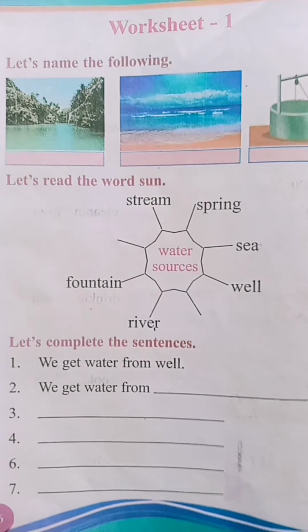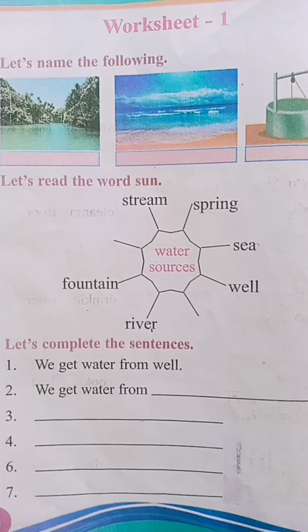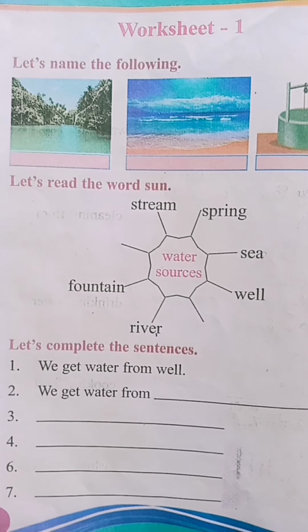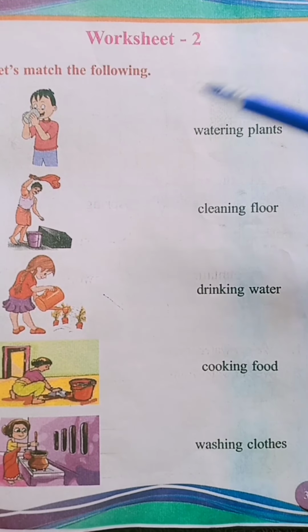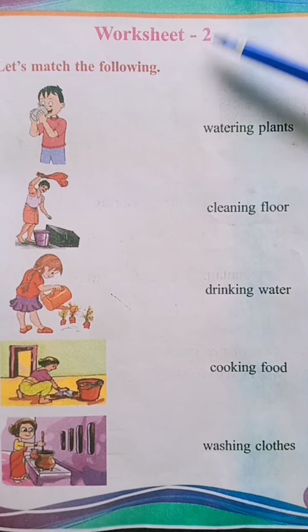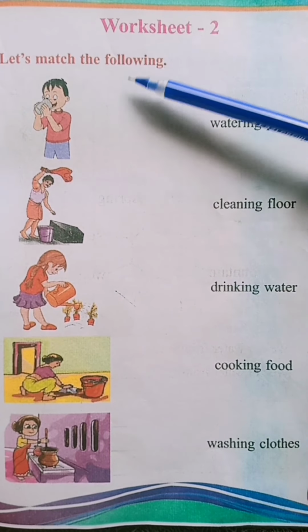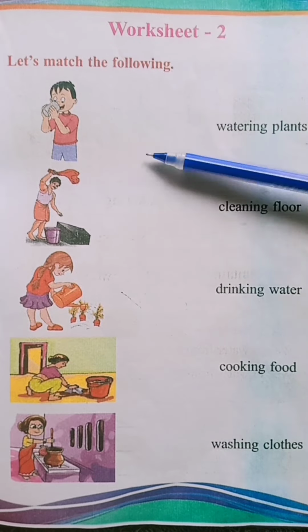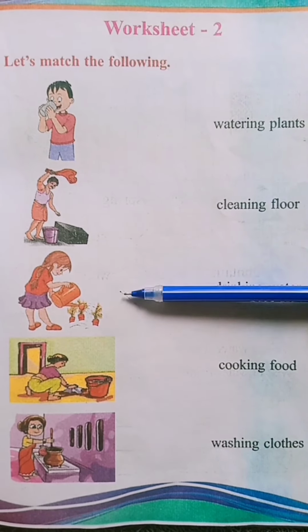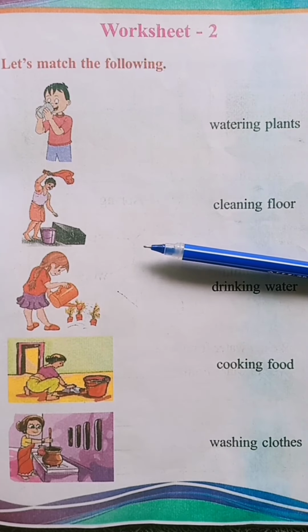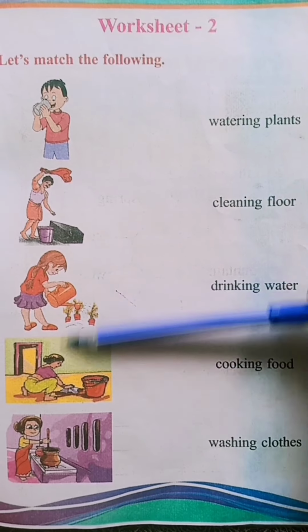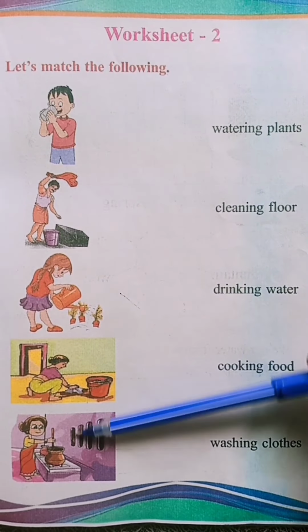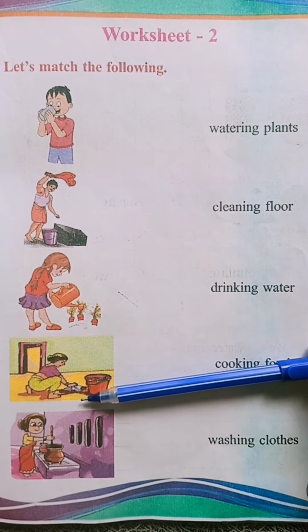Okay? Children, let's move on to the next page. Page number 37. Worksheet 2. Okay? Children, worksheet 2. Let's match the following. Children, we all know that water is very important to our life, isn't it? Yes. Look here. Here we can see pictures of different uses of water, isn't it?